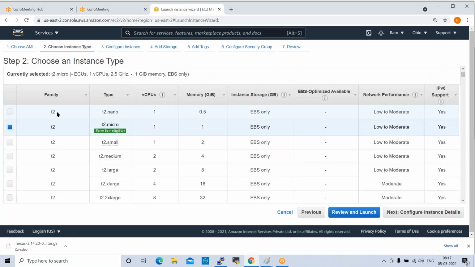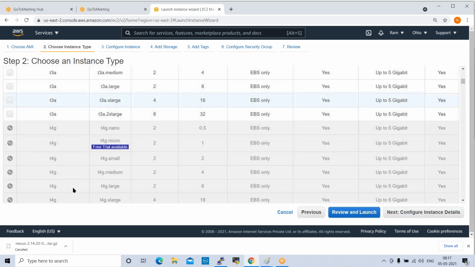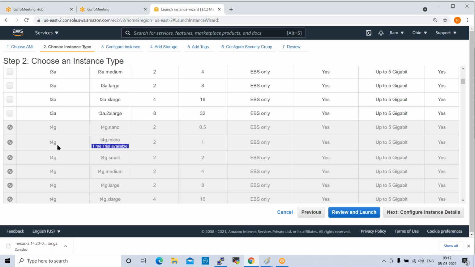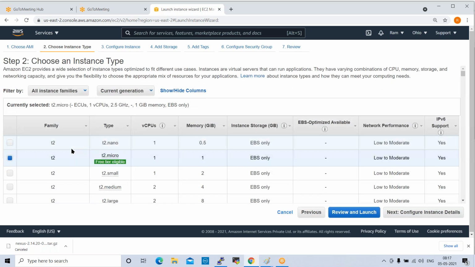Once I select this, it is showing different families of EC2 instances. Here it is showing the T2 family, T3 family, T3A family, T4G. And C5, C4, different families are available inside of our console.